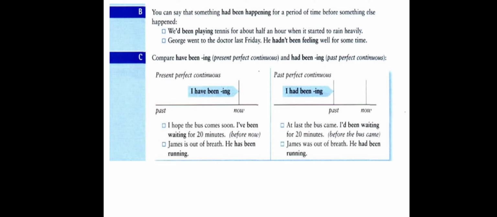C. Compare have been plus verb plus ing, that is present perfect continuous, and had been plus verb plus ing, that is past perfect continuous. Here is a comparison between present perfect continuous and past perfect continuous. If you look at the sketches here, you will find out in the present perfect continuous the action extended from a past point until now. When the action extends from a past point until now, and now is the end point, we use